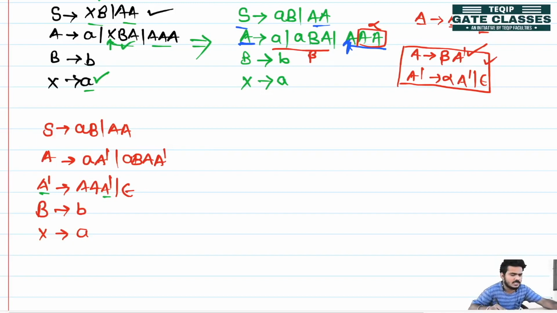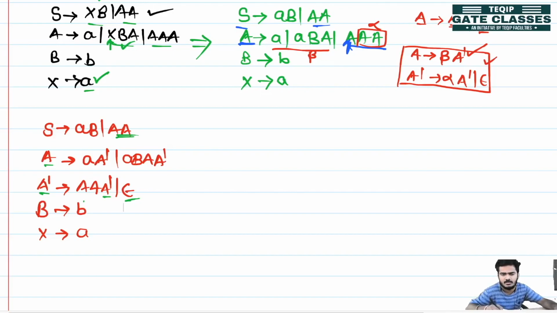But we can see that the productions are not in GNF form, that is S is producing capital A and A dash is producing double A. Before that, this has problems, but we will replace this epsilon, because we have seen that CNF does not have epsilon productions.